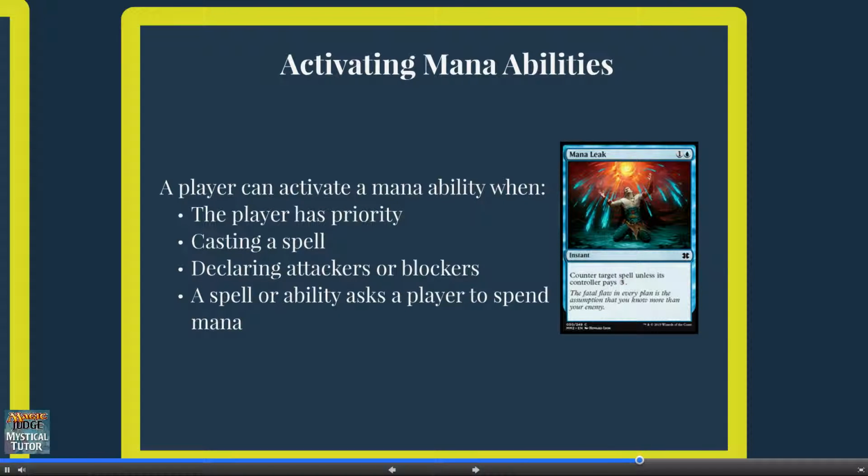Players may also activate mana abilities during the Declare Attackers and Declare Blockers steps in the combat phase. If you remember the lesson on the combat phase, you'll know that some creatures like Kalsizma Behemoth require a player to pay a cost as they're being declared as an attacker or a blocker. There are also some specific cards like Ghostly Prison that make a player pay costs if they are attacking a specific player. All of these costs are paid in the Declare Attackers and Declare Blockers steps before players receive priority. Similarly to casting a spell, there's an opportunity for the attacking or blocking player to activate mana abilities just before you pay the costs.